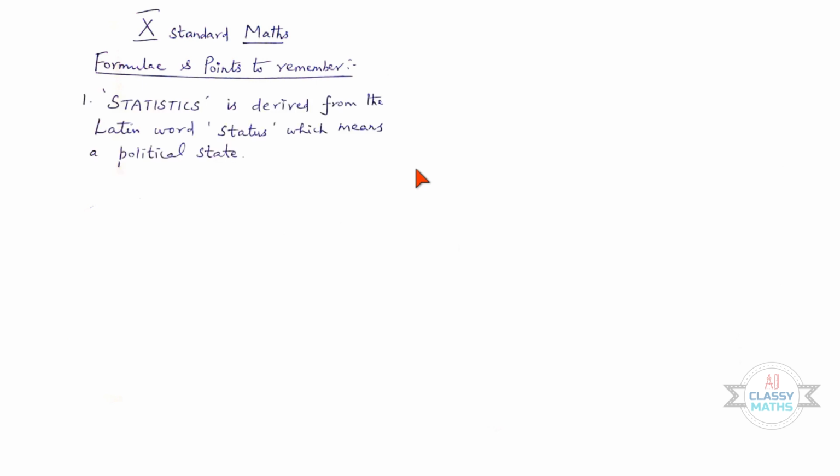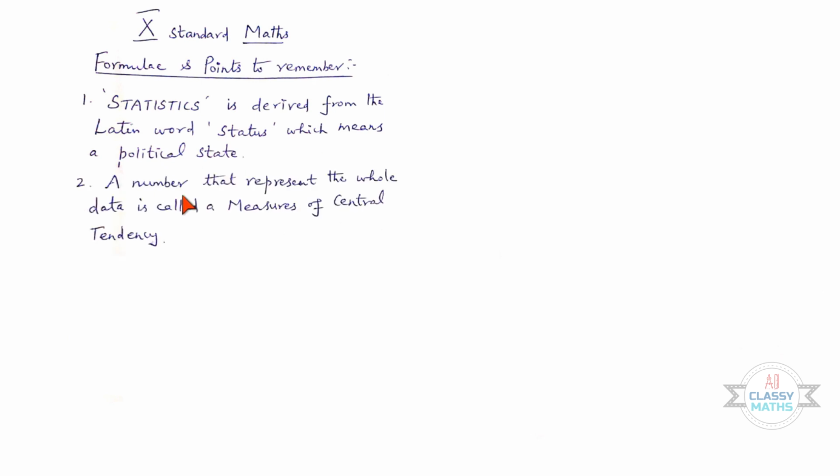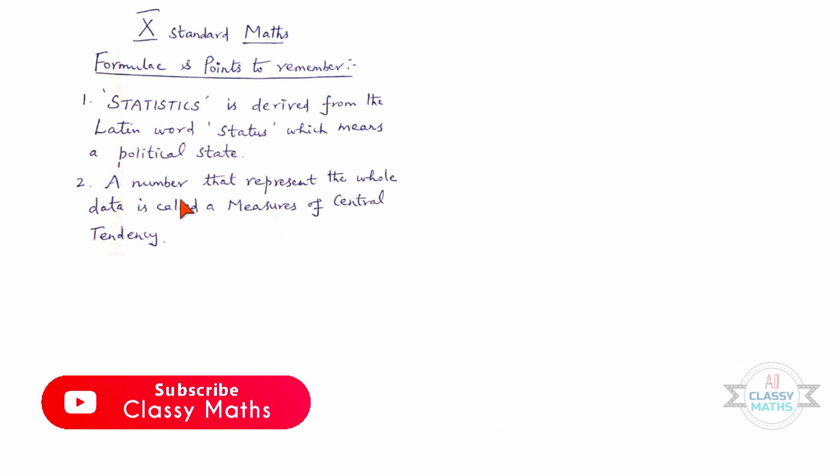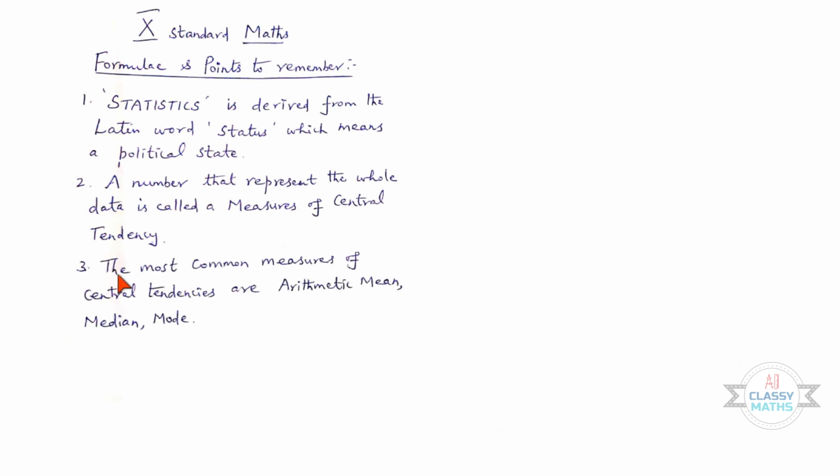First one, statistics is derived from the Latin word status, which means a political state. Second one, a number that represents the whole data is called a measure of central tendency. Third one, the most common measures of central tendency are arithmetic mean, median, mode.